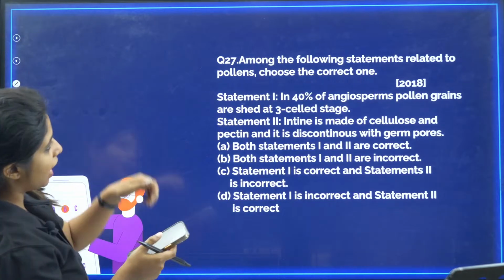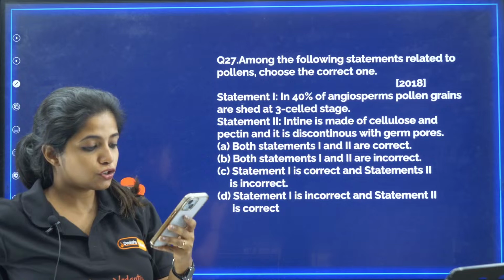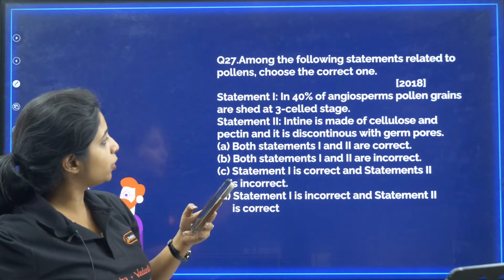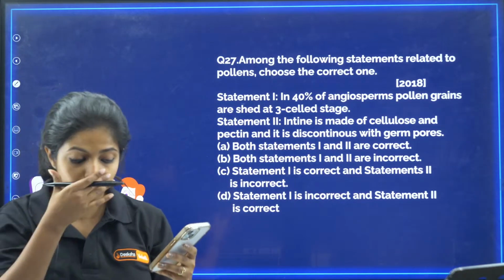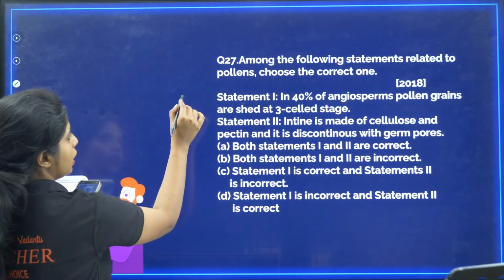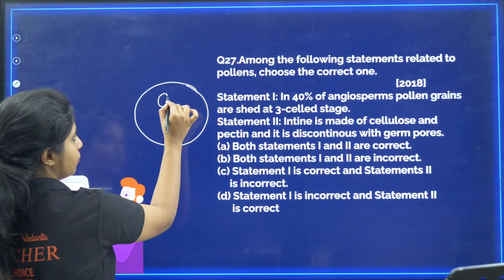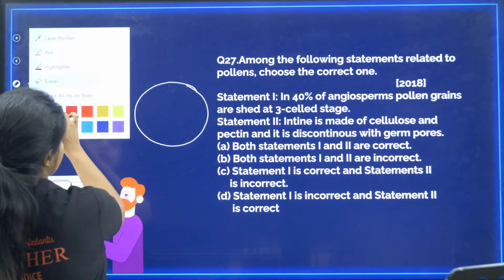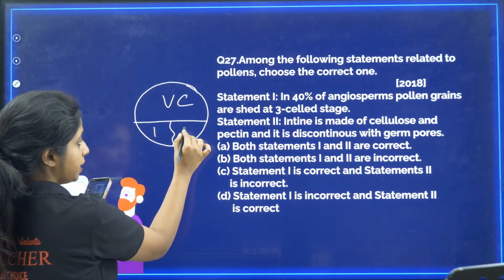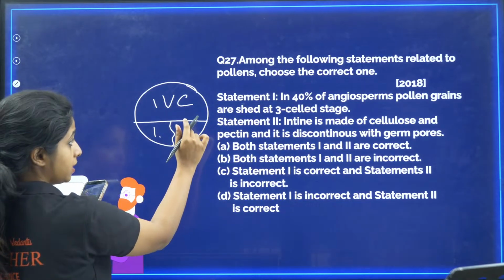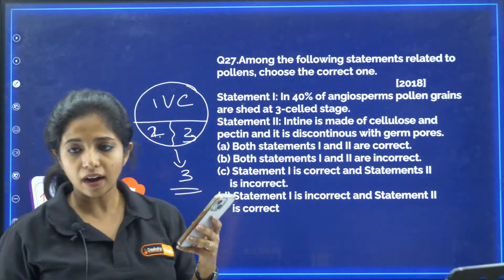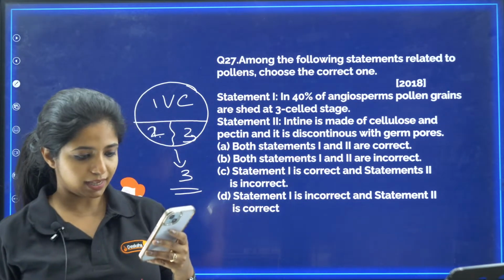Okay, fine. Among the following statements related to pollens, choose the correct one. Statement 1 says, in 40% of angiosperms, pollen grains are shed at 3-cell stage. That means if you're talking about pollen grains, they have the vegetative cell and the generative cell, which is already divided into 2 gametes. So this is one cell, this is another cell, this is the third cell that we are having. So do you think in 40% of the angiosperms, they are shed at 3-cell stage? Yes. The answer is yes.